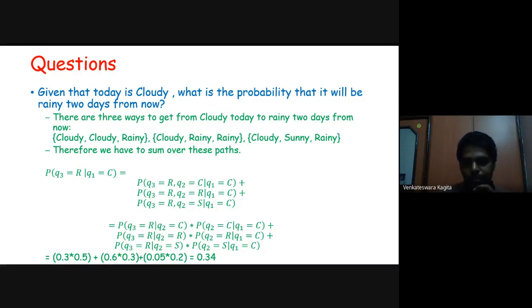And this would be equivalent to 0.34. So this is how you can find the weather day after tomorrow based on today's weather. You sum over all three possible paths, and if you have more than 3 states, then you have to sum up all those paths.